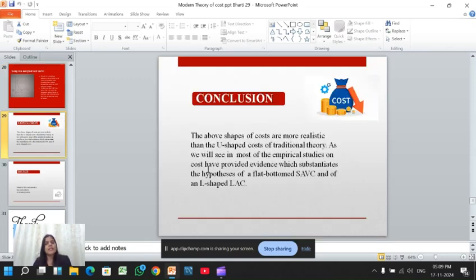The conclusion is that the above shapes of cost are more realistic than the U-shaped cost of traditional theory, as we will see that most of the empirical studies on cost curves have provided evidence which substantiates the hypothesis of flat-bottomed SAVC and of L-shaped LAC.